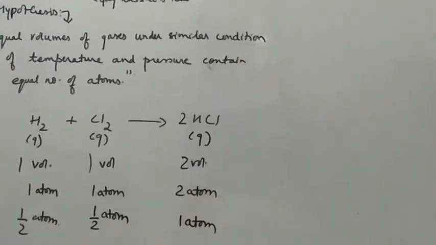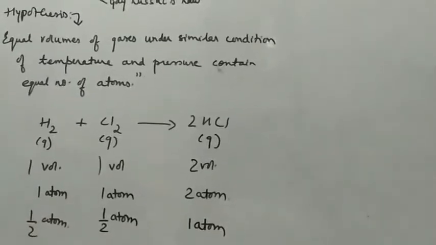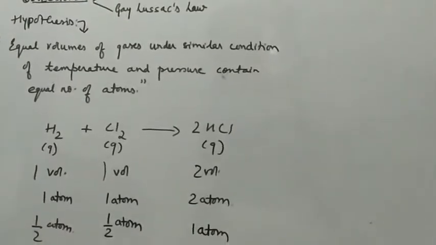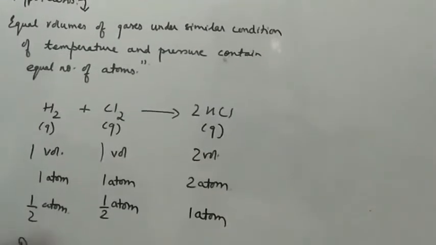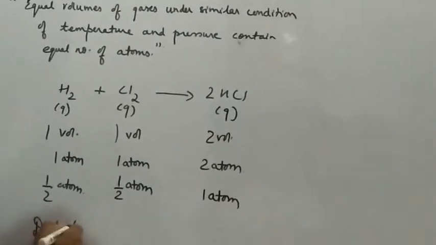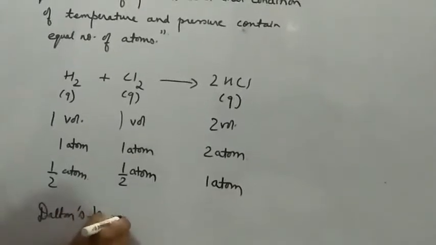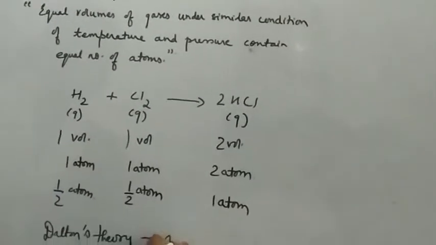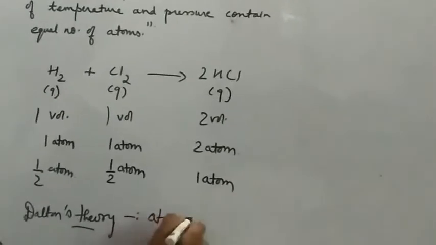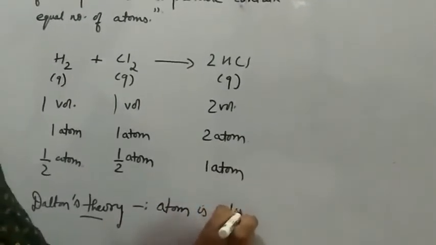if we go through this, the Dalton theory gets violated. Which theory is getting violated here? The theory that the atom is indivisible.